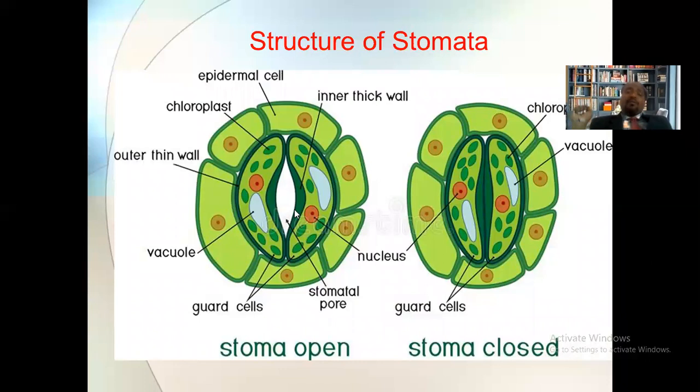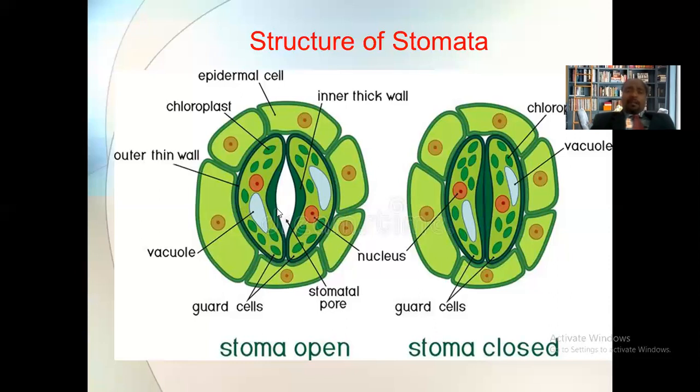There are two types of stomata: one is the open stomata, and the other is the closed stomata. You can see here that only three components are present in the formation of the open stomata. Depending on the structure and the number of cells involved in the formation of the guard cell, there are different types of stomata. Now let us look one by one at the guard cell.